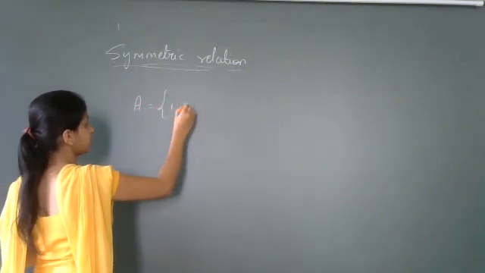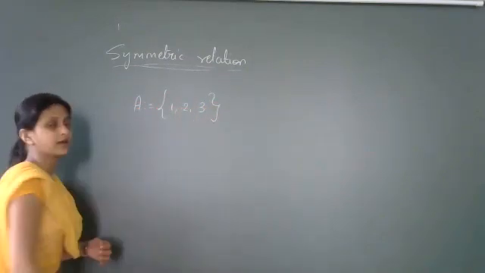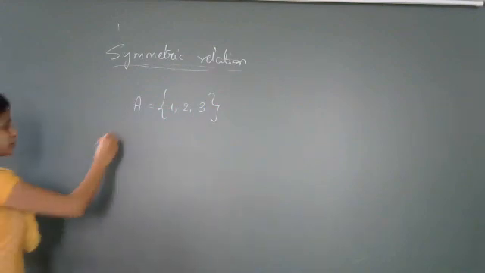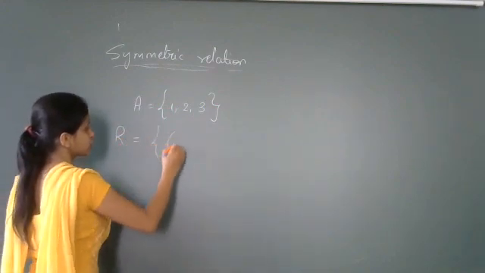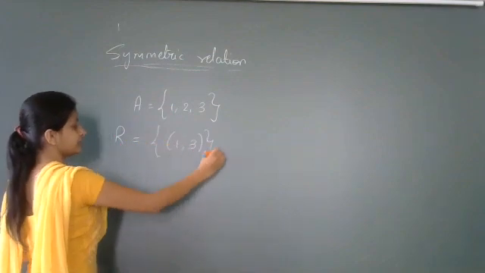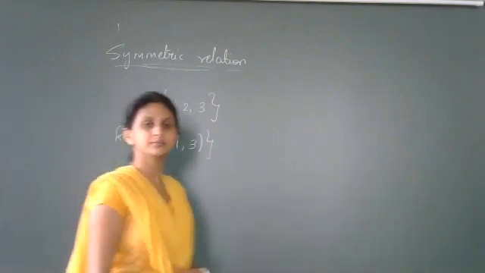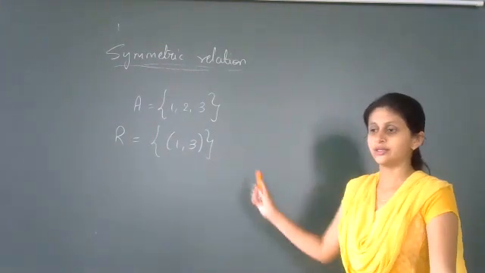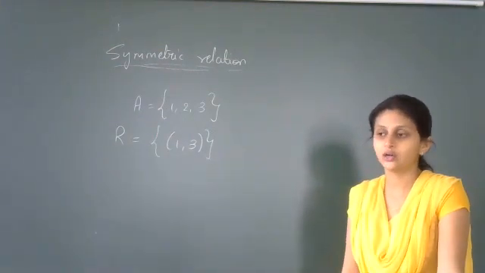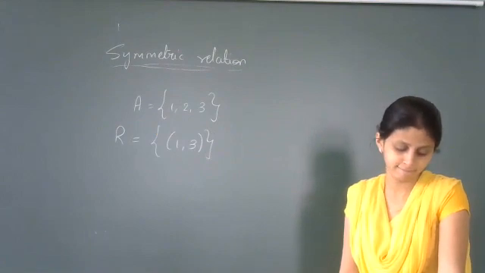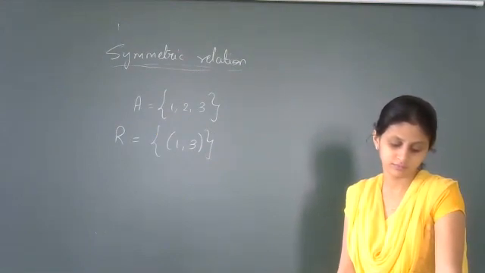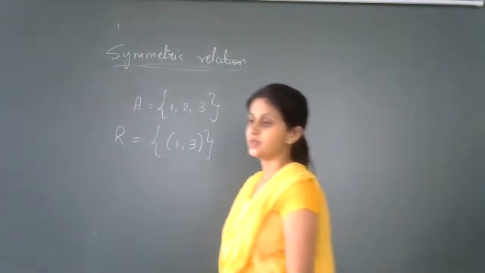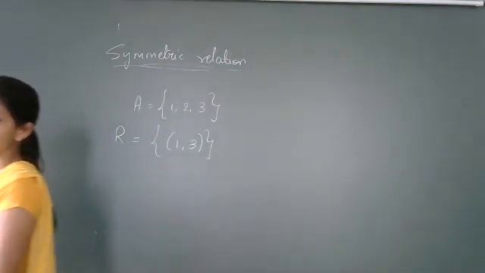Suppose now I take the set {1, 2, 3}. Now suppose I define the relation R equals {(1, 3)}. Now tell me whether this relation R is symmetric or not. R equals {(1, 3)}. Tell me whether this relation is symmetric or not. Yes? Is this relation R symmetric?